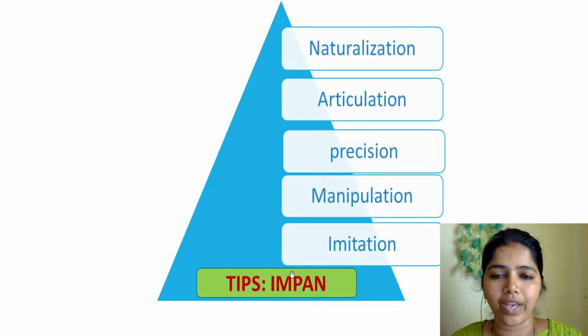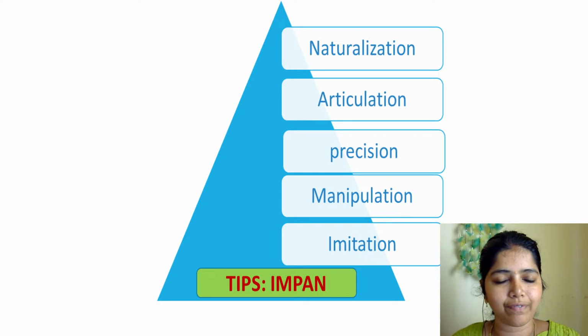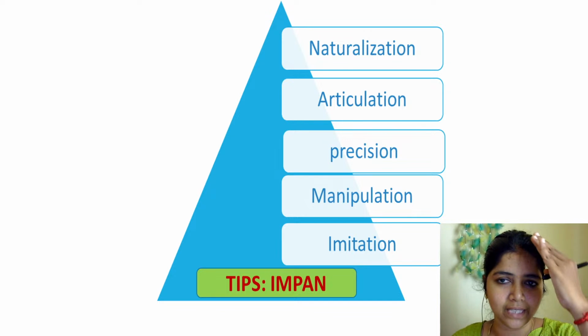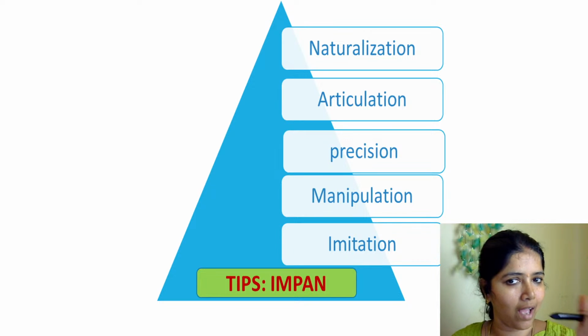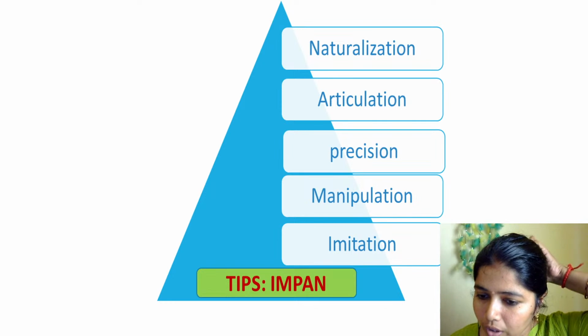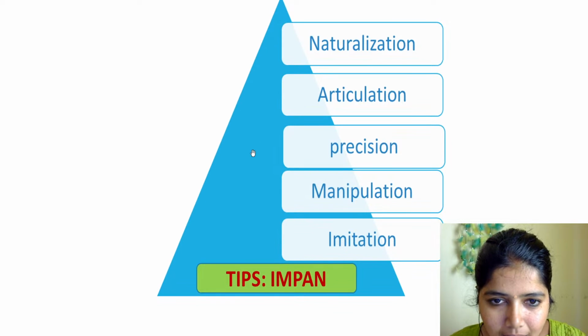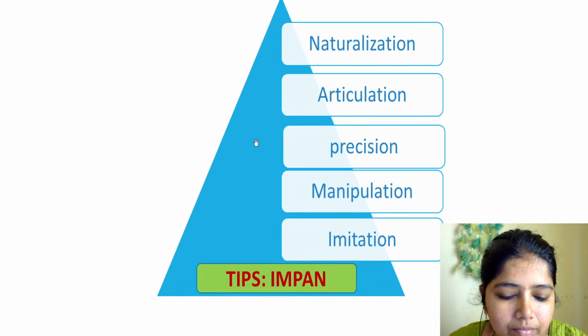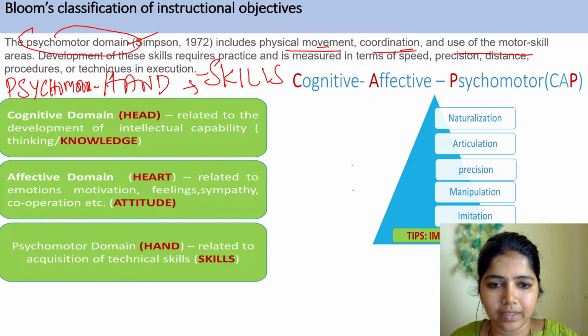IMPAN. So you can remember all the three domains: cognitive, psychomotor, and the affective domain with their mnemonics. Write with the mnemonics. Cognitive means head, affective means heart, psychomotor means hand. Cognitive means KC A squared SC. I will write it again so that you will remember.